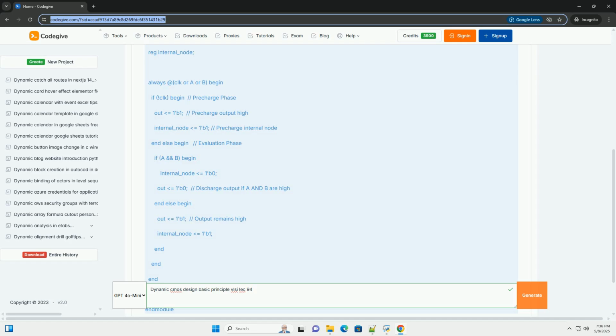3. Basic structure. A basic dynamic CMOS gate consists of the following components. PMOS precharge transistor: this transistor is connected between VDD and the output node. Its gate is controlled by the clock signal, inverted or not, depending on the design. When the clock is low, typically 0V, this transistor turns on, charging the output node to VDD.